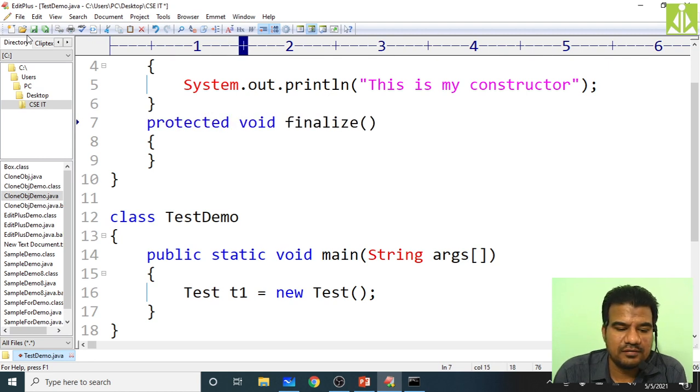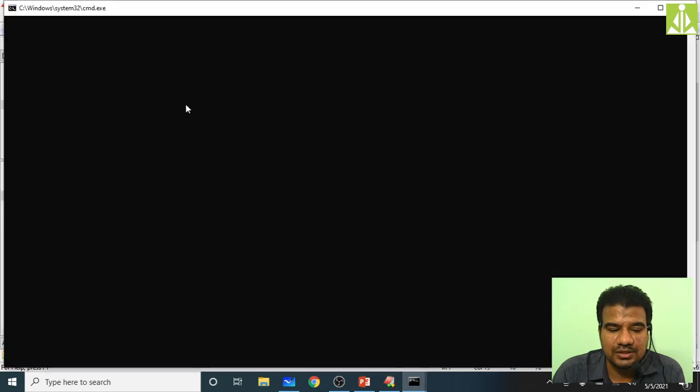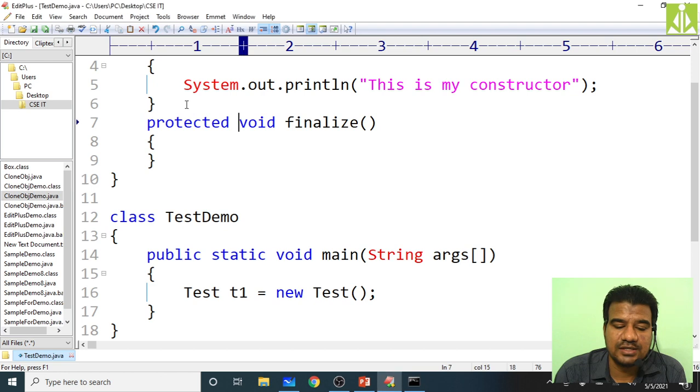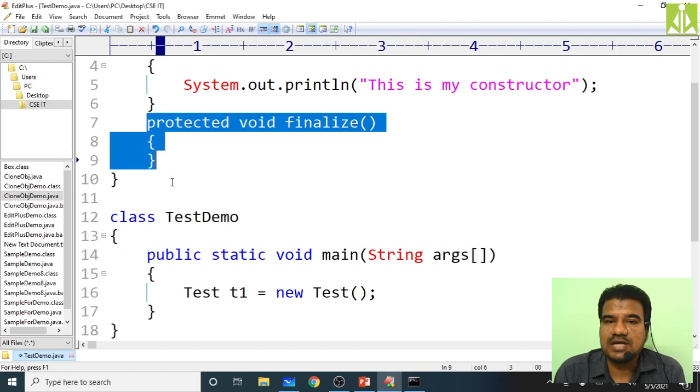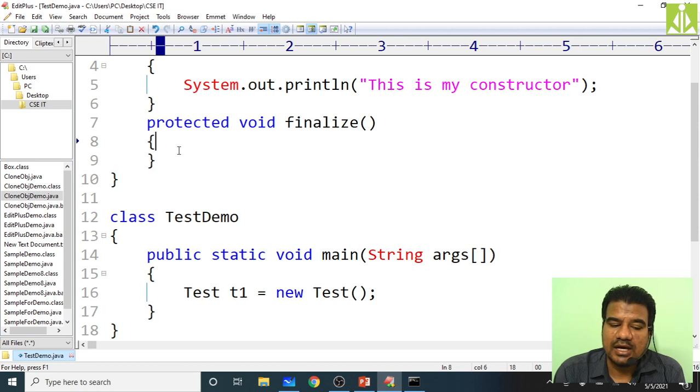Yes, protected void we have to write. So protected void finalize. So in this type of thing, in Java, even though we did not put any body of the finalize method, it is accepting it.